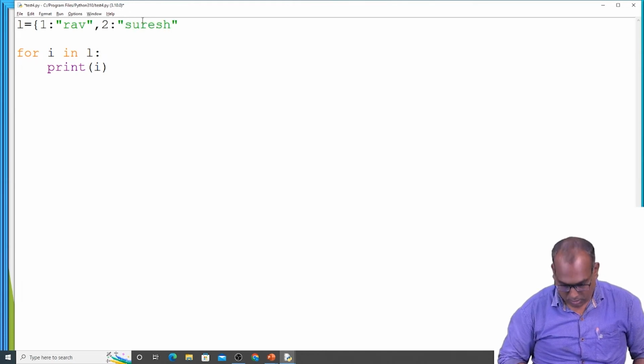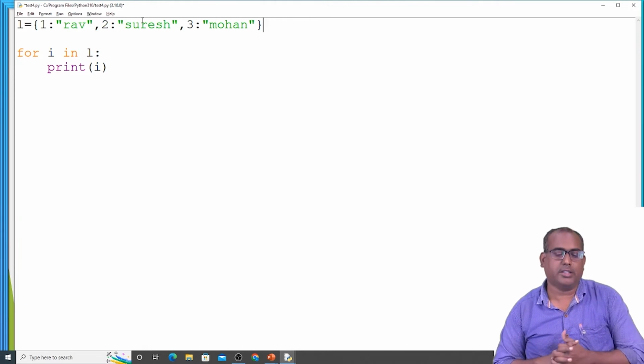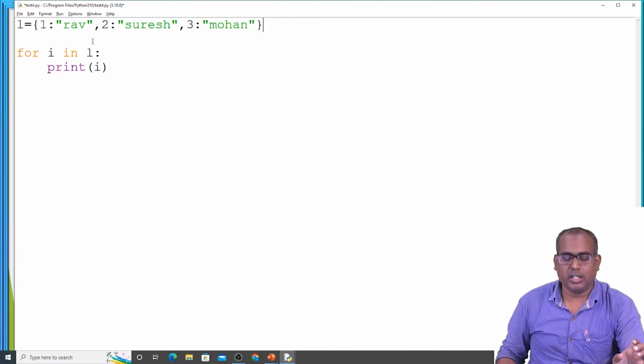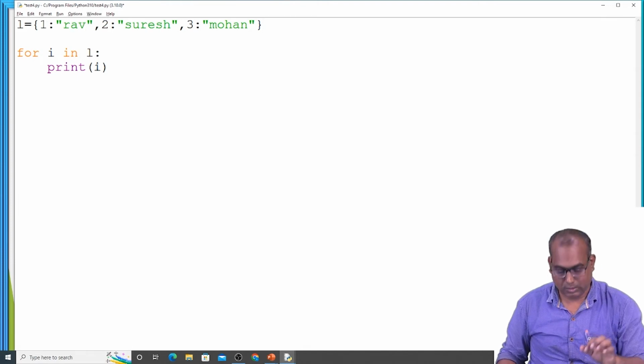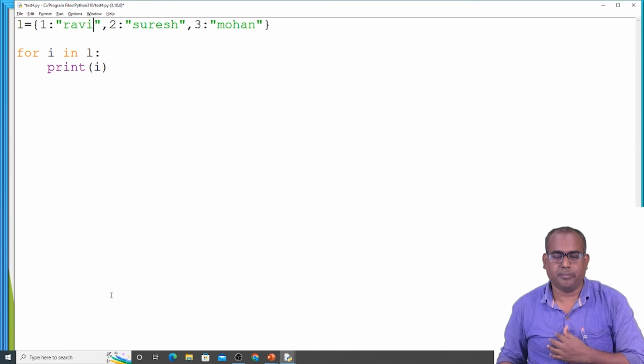Let's see the example. I declared the dictionary. These 1, 2, 3 are the keys. These names, Ravi, Suresh, Mohan are the values of the keys.